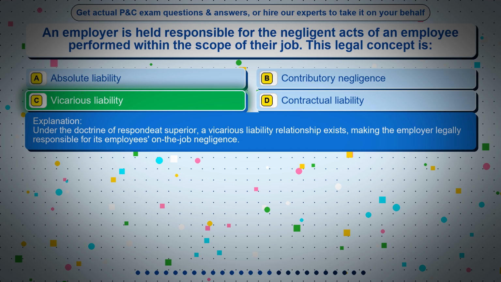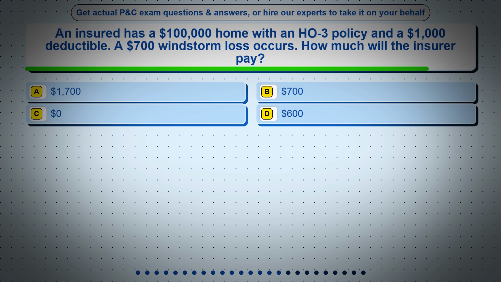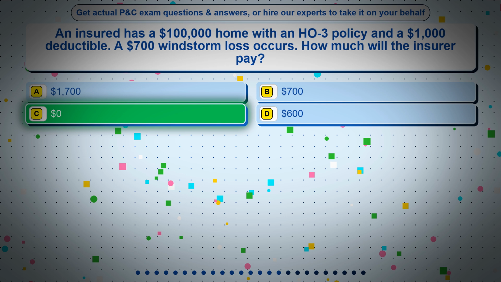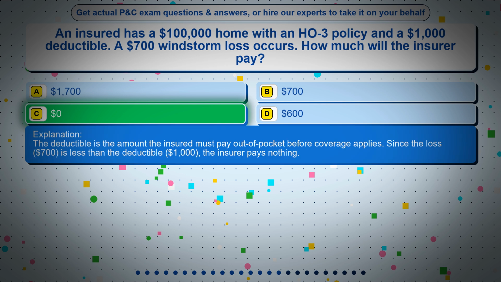Question 16. An insured has a $100,000 home with an HO3 policy and a $1,000 deductible. A $700 windstorm loss occurs. How much will the insurer pay? Option A, $1,700. Option B, $700. Option C, $0. Option D, $600. The correct answer is option C, $0. The deductible is the amount the insured must pay out of pocket before coverage applies. Since the loss, $700, is less than the deductible, $1,000, the insurer pays nothing.